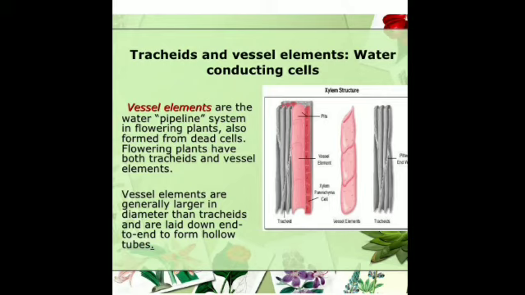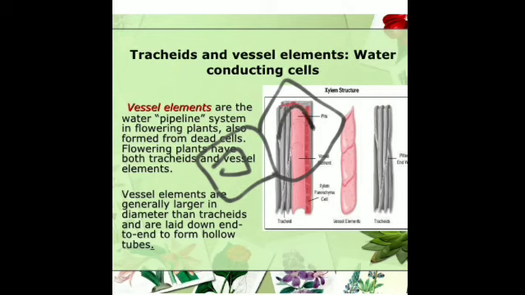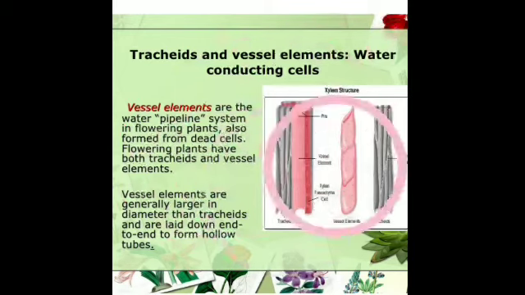Is that clear? Then what is the function of the xylem fibers? They are also long and narrow sclerenchymatous cells. Sclerenchyma tissue you have studied in detail, such type of tissues. It is end to end like this. This type of tissue is there, which you studied, and they taper at both the ends. Again they become thin at the ends, they taper, become pointed.